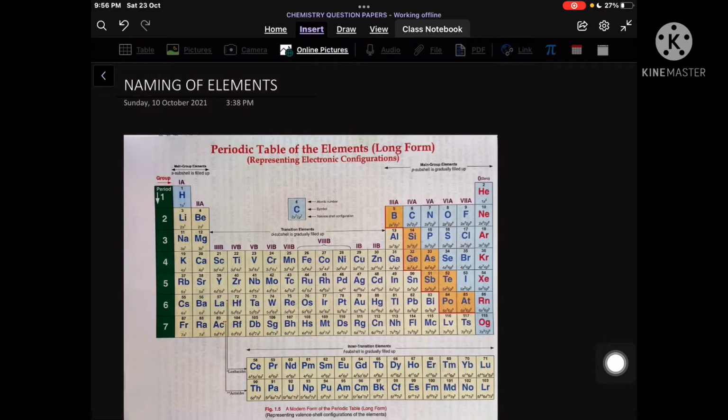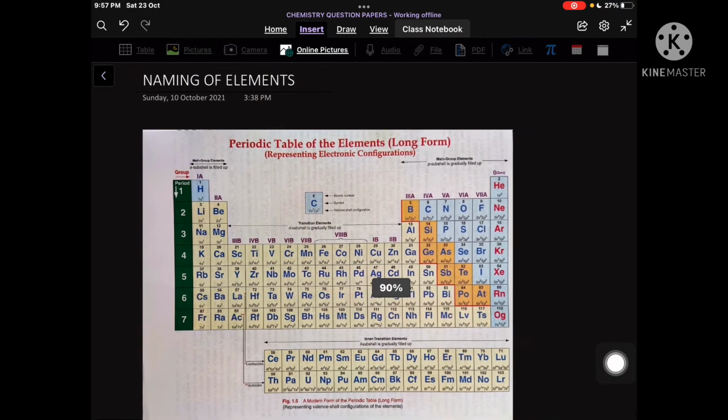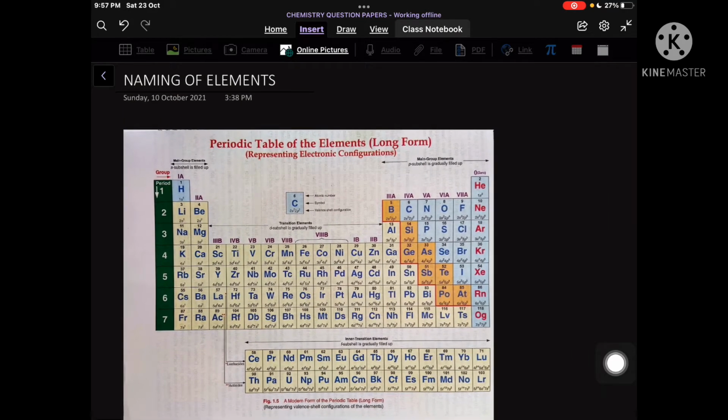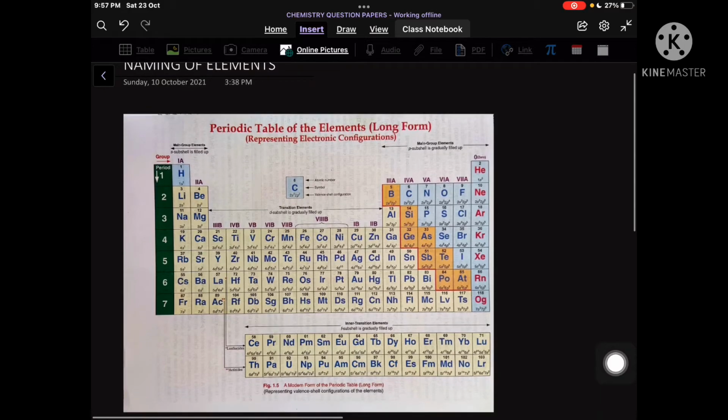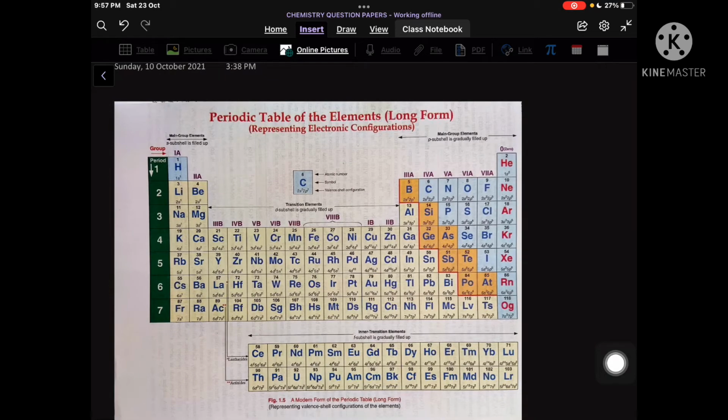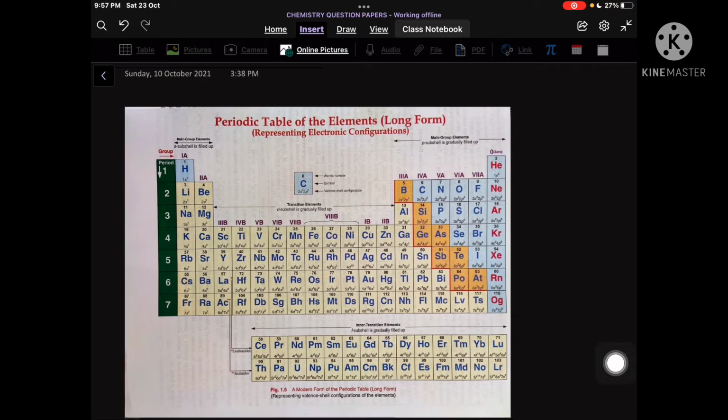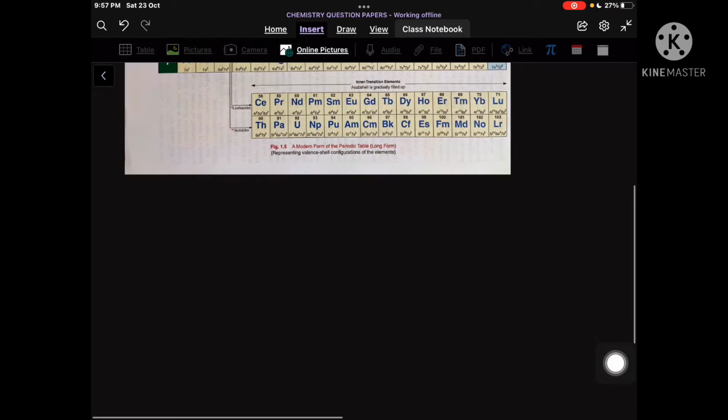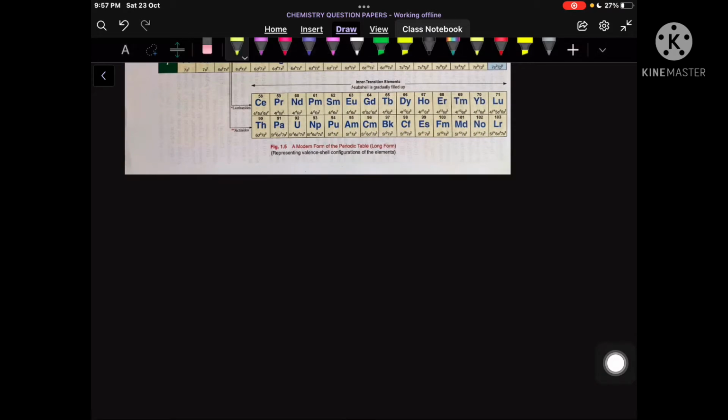Dear students, now we are discussing the naming of these elements. So how are elements named in the periodic table? Let us discuss that. This is the periodic table, and to discuss this concept and the different blocks and their properties, that is the S, P, D and F blocks, we require the periodic table. That is why I am explaining on this graphical slate. Now we will study the naming of the elements.